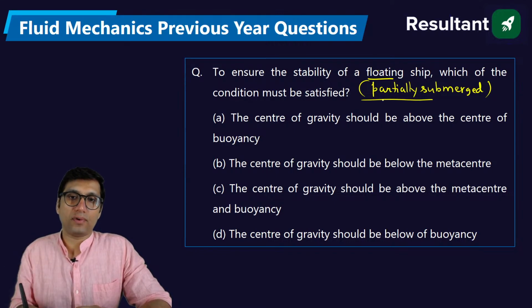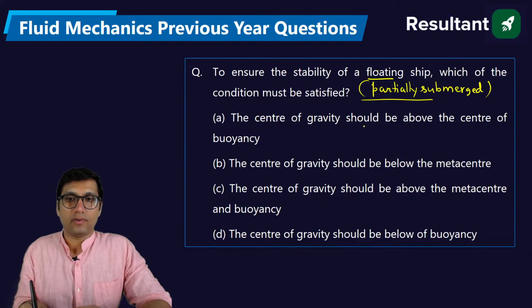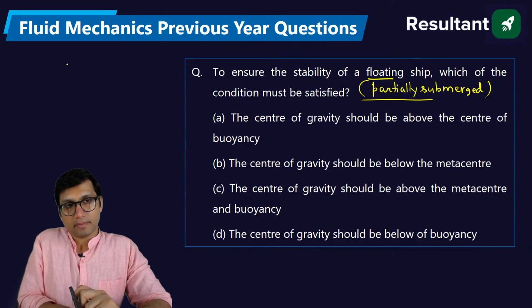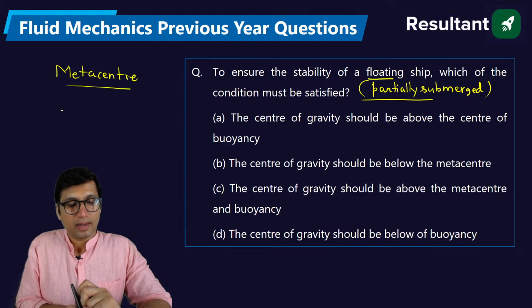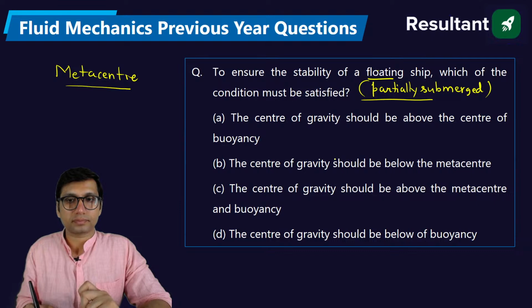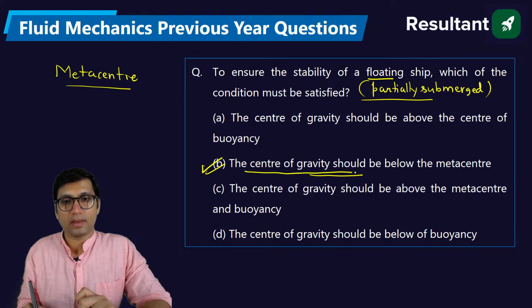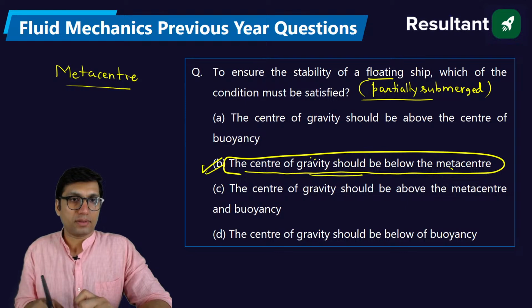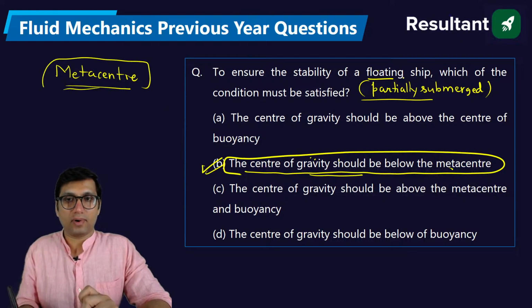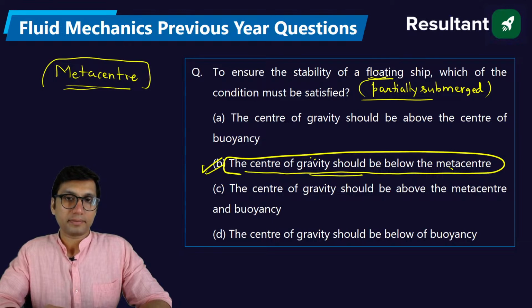So when we see a floating body, the stability condition is determined by the metacenter. We see the position of the metacenter, and this metacenter should be above the center of gravity. The center of gravity should be below the metacenter. So option B will be the right answer. Very good. What is the stability condition? The metacenter should be above the center of gravity, or the center of gravity should be below the metacenter. So this is the stability condition for a floating body. Clear?